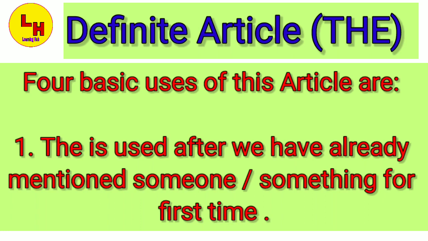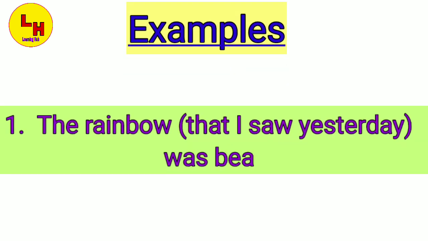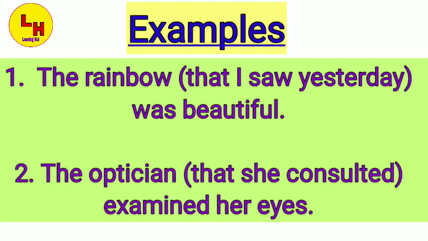The is used after we have already mentioned someone or something for the first time. If we have already talked about someone or something, then we use the. For example, the rainbow that I saw yesterday was beautiful. The person has already seen the rainbow, so the word the is used here.